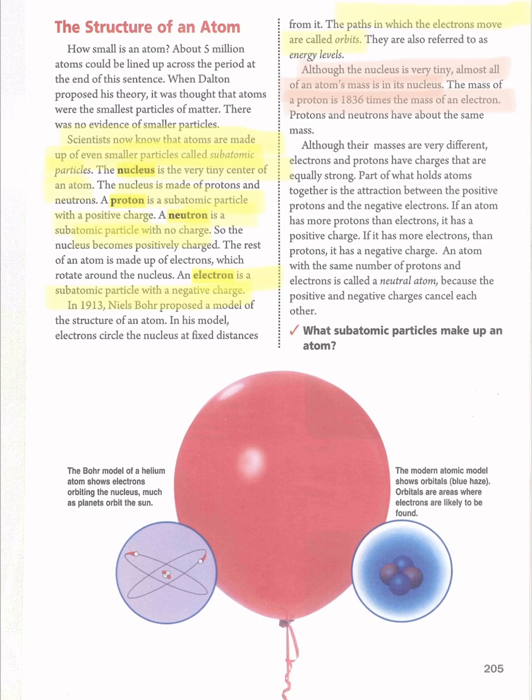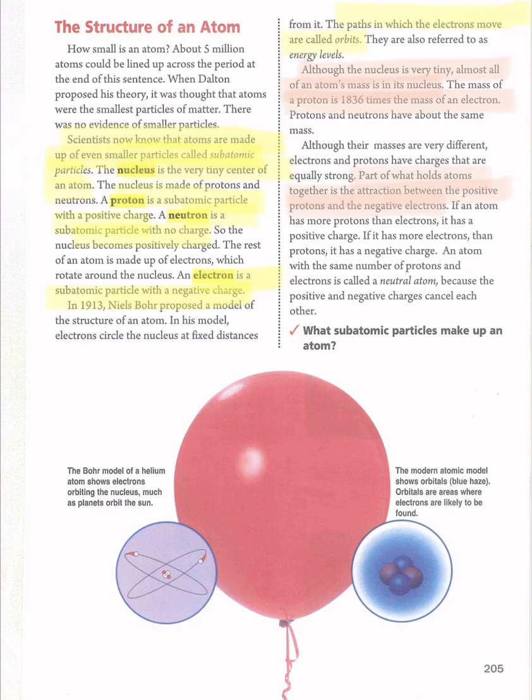What will happen by these attractions? They can hold atoms together. Part of what holds atoms together is the attraction between the positive and negative charges of protons and electrons.